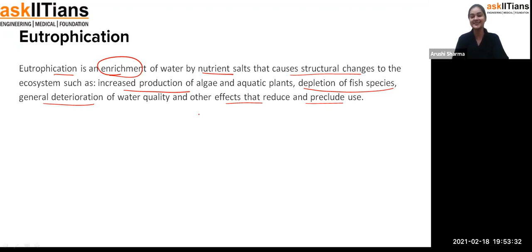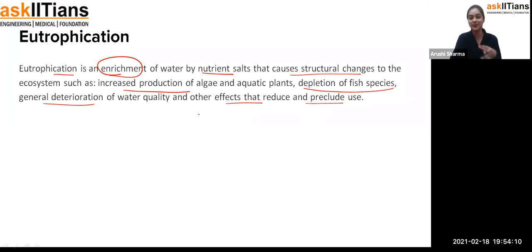So now if I ask you, okay, if this is eutrophication, and because of the high amount of nutrients and minerals this problem is getting formed, what do we have to do for that? That we should not use fertilizers? No, exactly, we have to use them. But students, we should use fertilizers in very small amounts, because when we use fertilizers in more quantity, or when the ground is not proper where we have to yield the crop, they just pass directly through the soil and mix with the water. So students, we have to take care of all such things, so that the nutrient or mineral level does not increase.